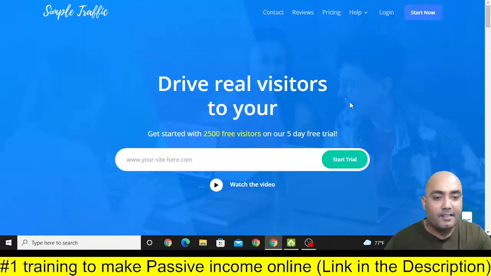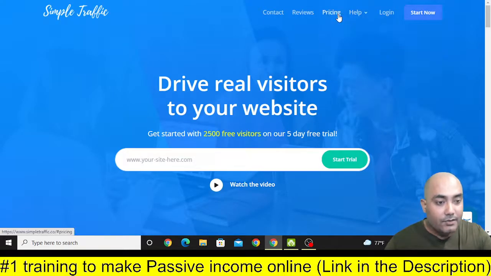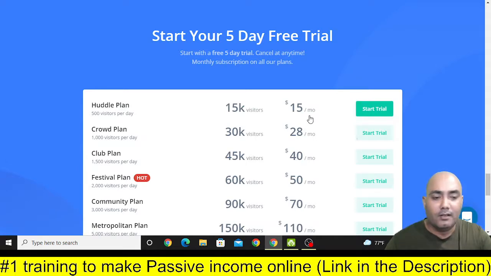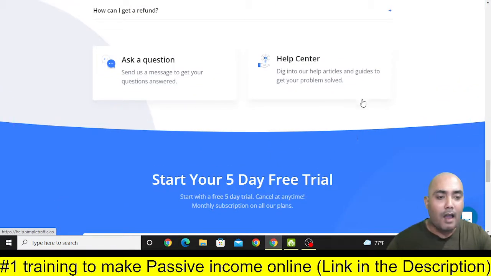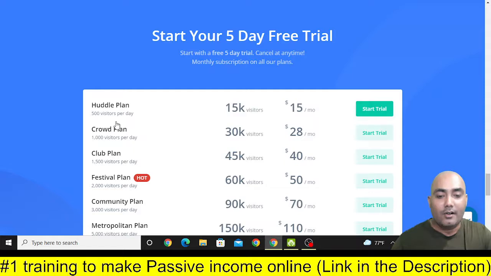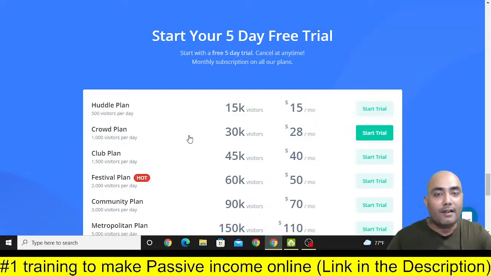If you see their pricing, just for $15 per month you can get up to 15k visitors. These visitors are in huge volume. They are not bots, they are real people. You can read how they are driving traffic to your specific site and you'll understand. You'll get up to 500 visitors per day with simpletraffic.co.